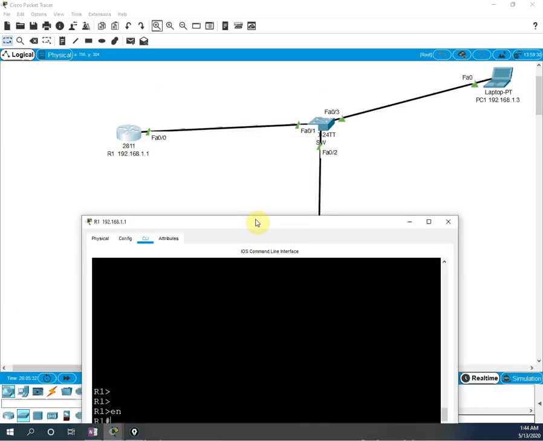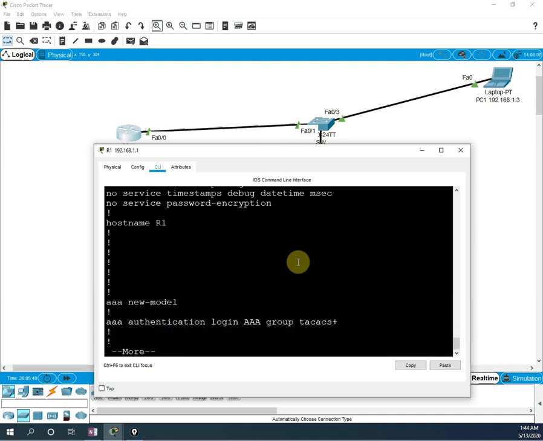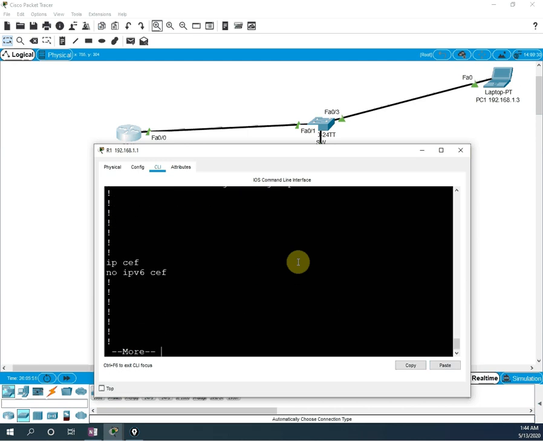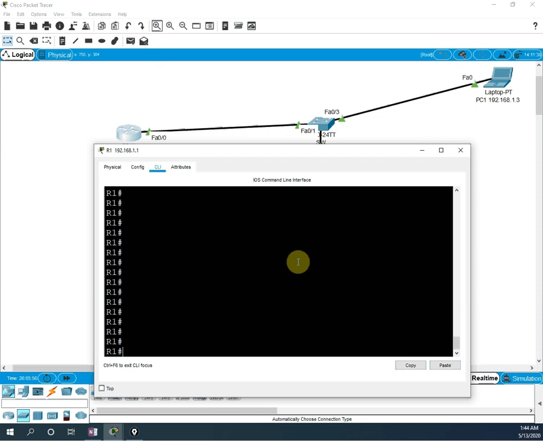This is our router. In this router, before we create the user, if you write show run and then section user, nothing is there. Or if you want to write show run, you can check in the configuration whether any user is created. Nothing. We don't have any user in the router before we create one.